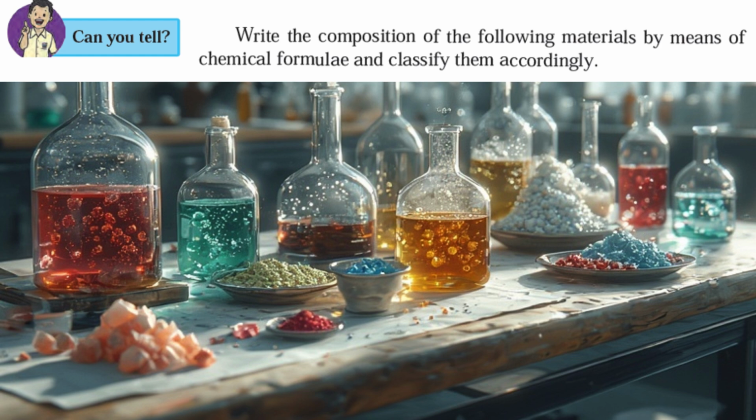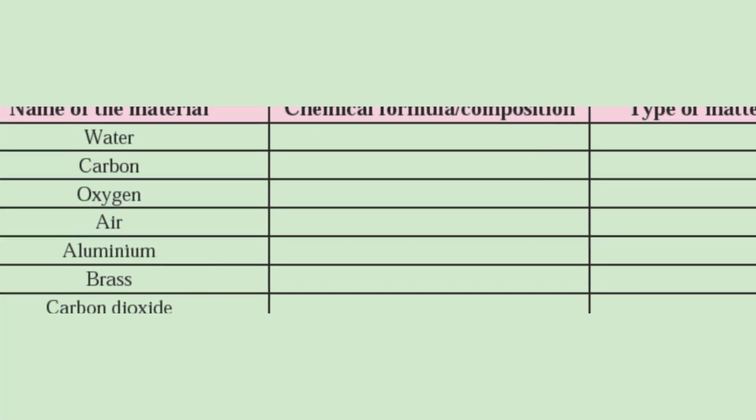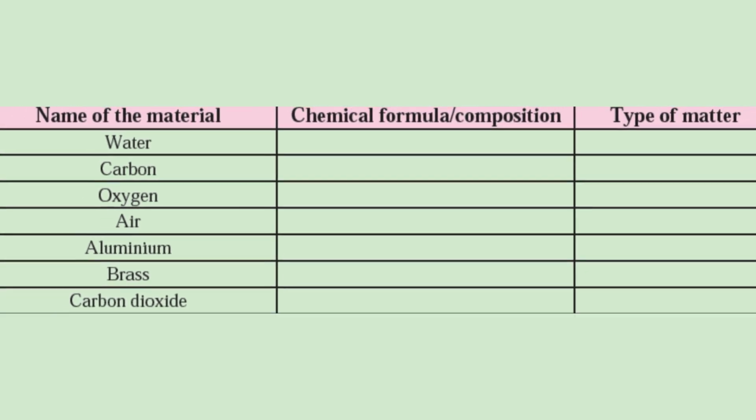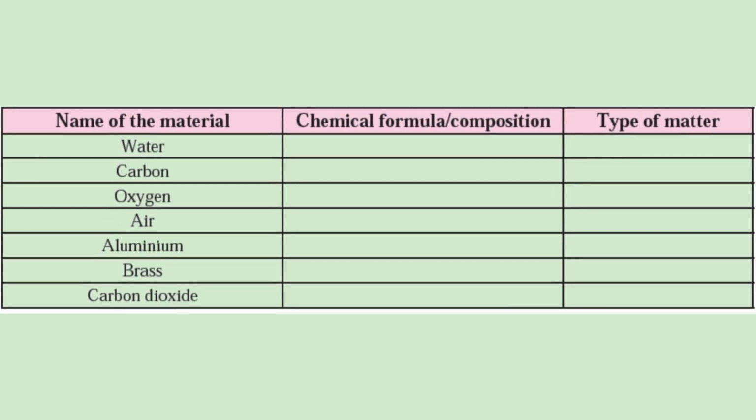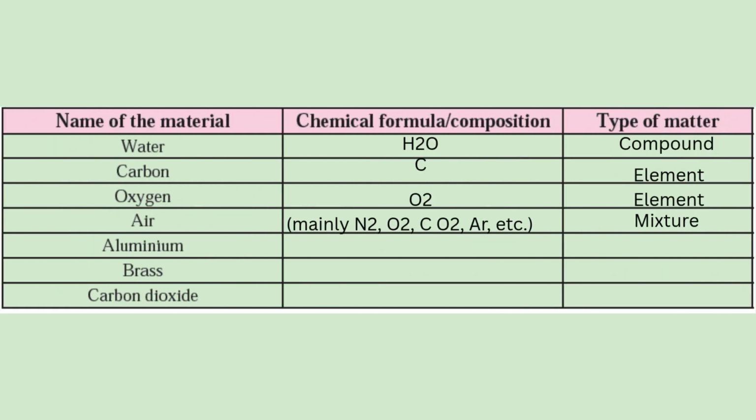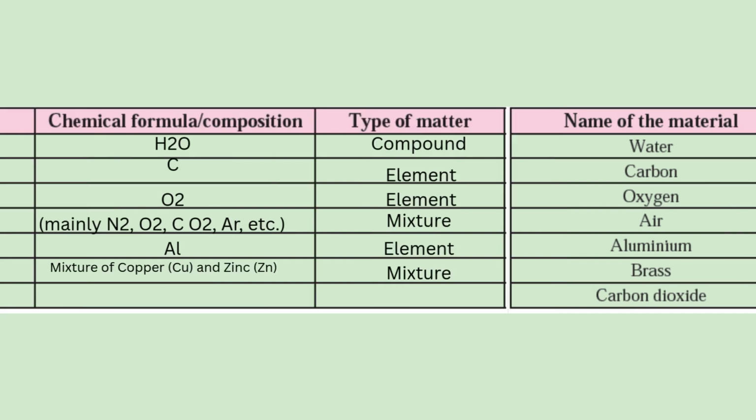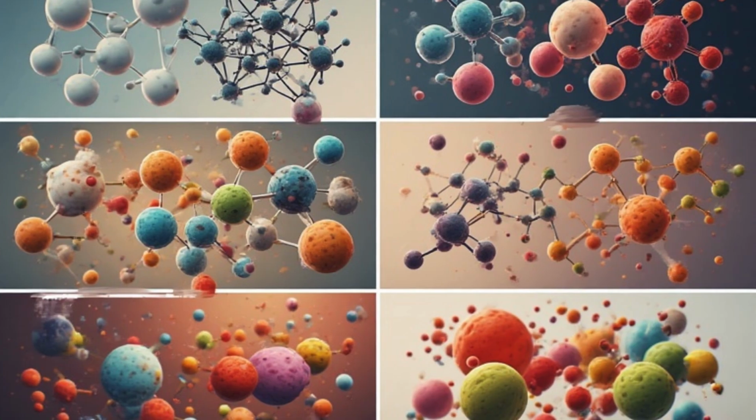Can you tell? Write the composition of the following materials by means of chemical formulae and classify them accordingly. Name of the material, chemical formula or composition, type of matter. Water, H2O, compound. Carbon, C, element. Oxygen, O2, element. Air, mixture of gases, mainly N2, O2, CO2, Ar, etc., mixture. Aluminium, Al, element. Brass, mixture of copper, Cu, and zinc, Zn, mixture.